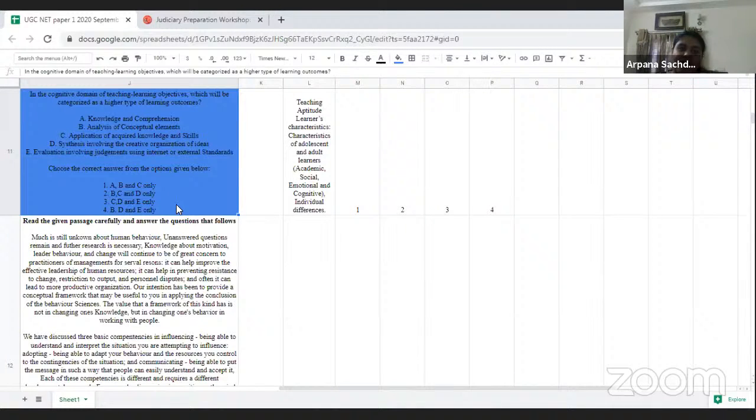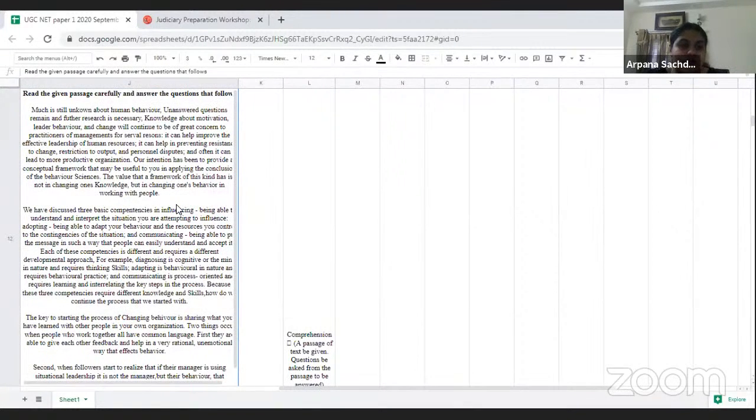They have taken exactly from the past year question paper. And I will mark it as an easy question because we generally tend to study the cognitive domain in great detail while preparing for teaching aptitude. And of course, if we have gone through all the past year question papers, then we can easily answer this question because this has been repeated previously.